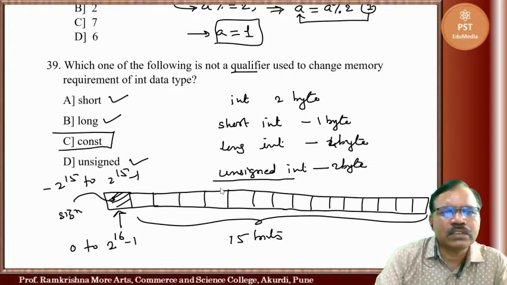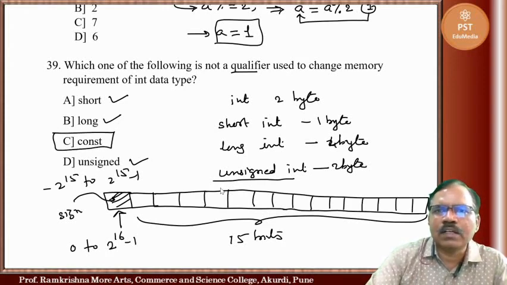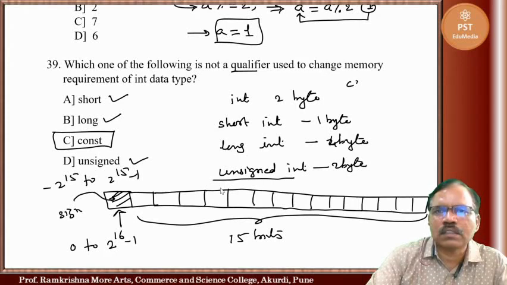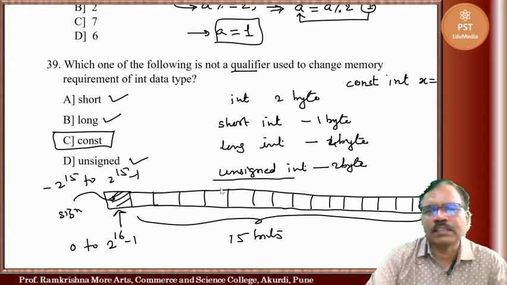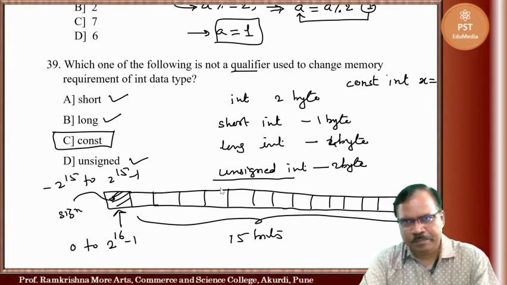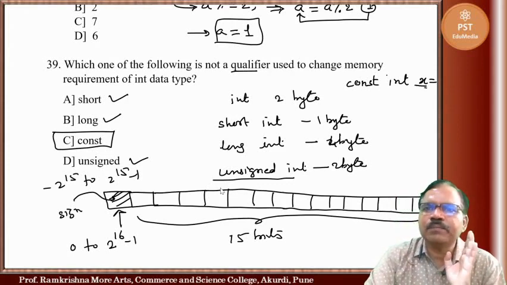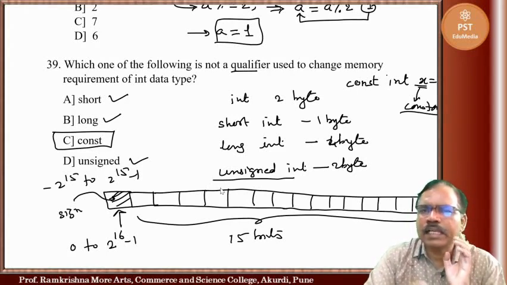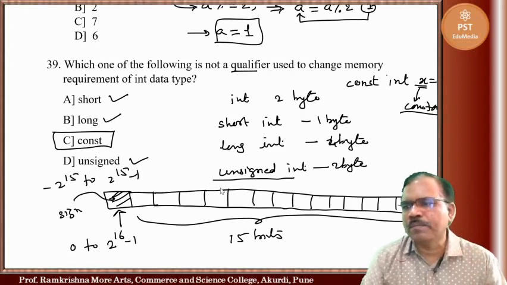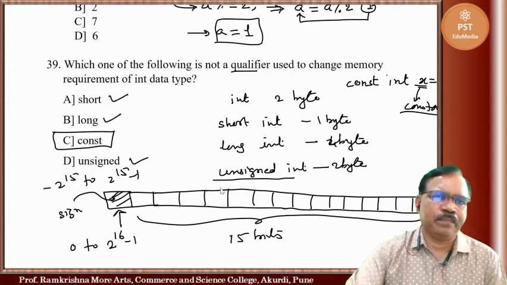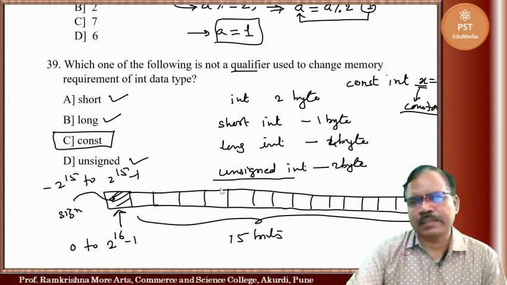Const means was const, you can write here const int x equal to 2. What is meaning of this? Means it will not change memory. It will use 2 byte memory. Only x becomes constant. X becomes constant and its value will be constant throughout the program. So const is not qualifier.